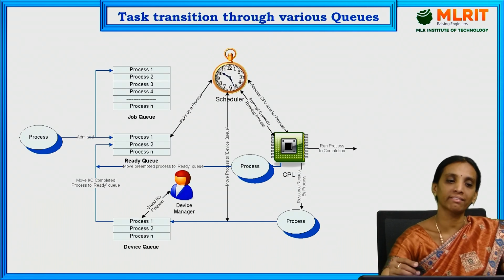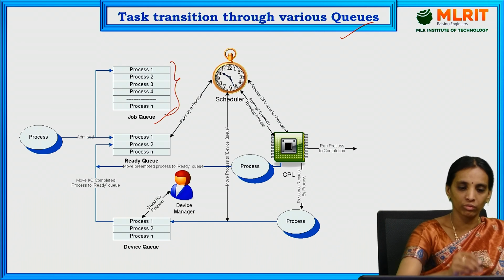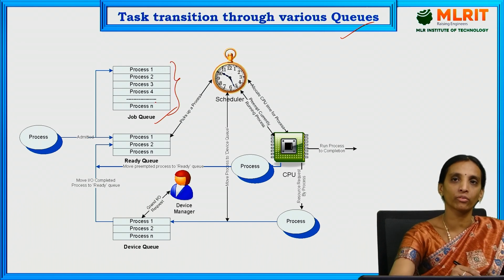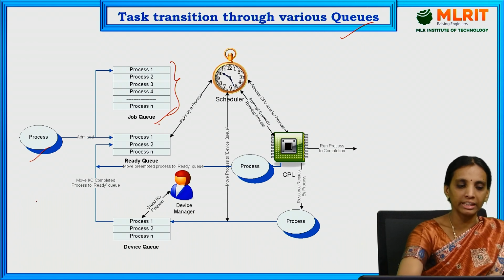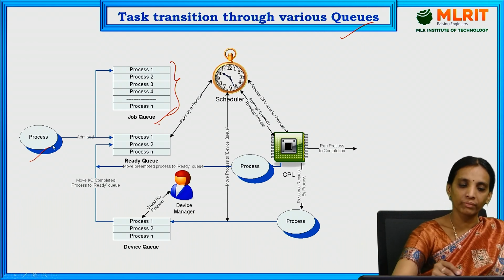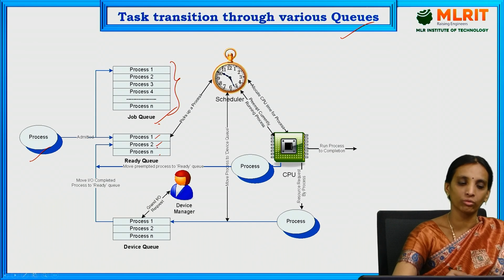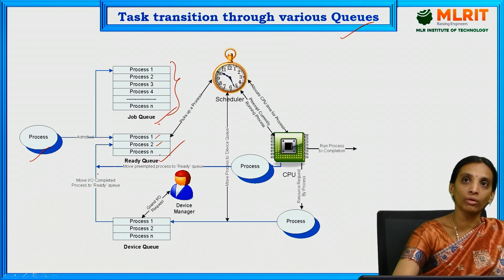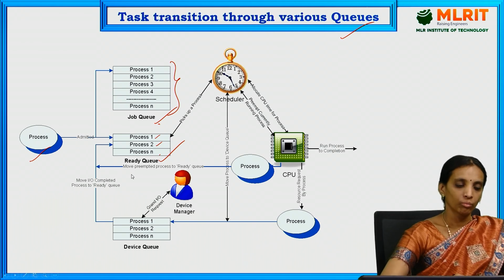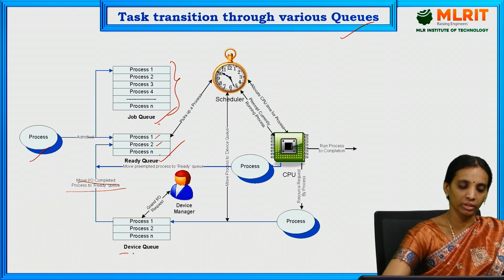Next one is task transition through various queues. Here, this is the job queue. We have already discussed that if there are n processes in the operating system, all of them are in the job queue. After creating each process, whenever the resources are allocated to it, processes 1 to n which are allocated with resources go to the ready queue. Those waiting for IO devices to respond are in the device queue.